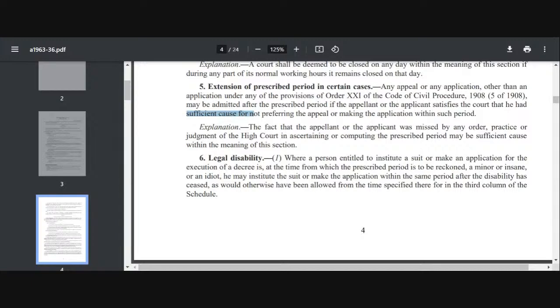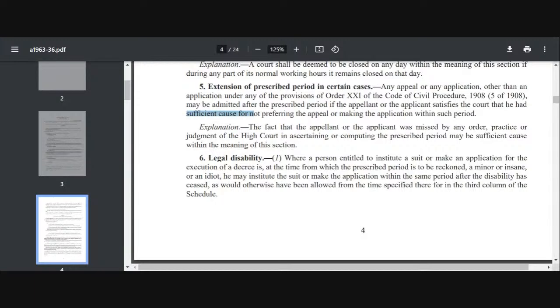Also, to mention that Section 5 is not mandatory, it is discretionary. The court will decide whether it needs to condone or not condone. We cannot say that you have to condone. Section 5 is not giving you a right. It's a discretionary power of the court whether they will be condoning the delay or not. Like there are cases where the applicant was suffering from fever, and that is why there was a delay in making the application. That was condoned by the court, right?